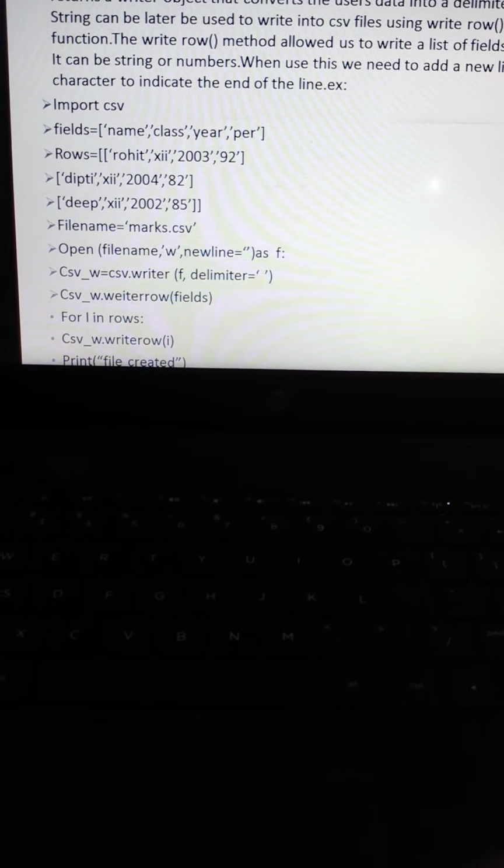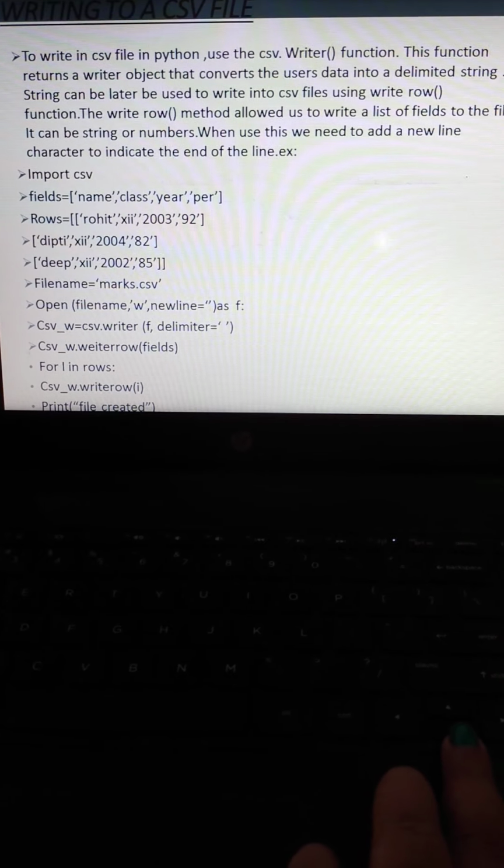So guys, this is the whole concept of the CSV file. CSV files are very advantageous to use and access data through file handling. They are easily manageable and readable by humans. So today this is our total topic on the CSV file.